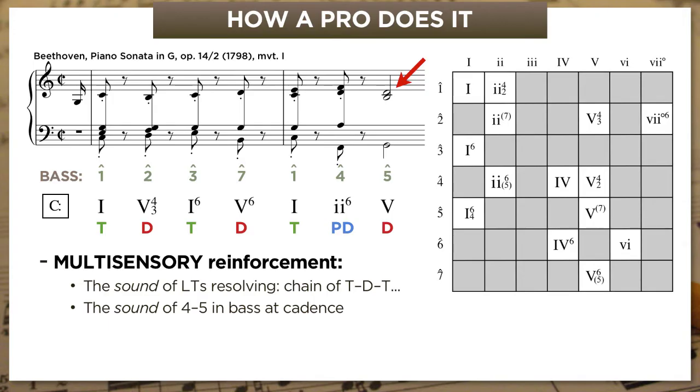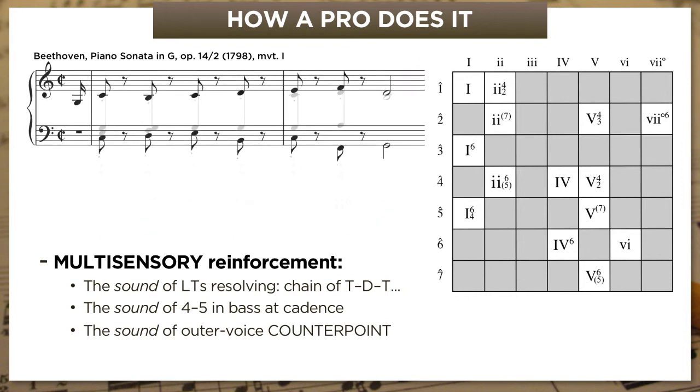Now, I could go on. There's a million other things you could choose to focus your hearing on here, and they're not all harmony per se. There's also just counterpoint. The outer voice counterpoint here is worthy of a few observations. Suppose we wipe everything clean and just look at the outer voices here. Might be interesting to notice, in terms of the way the passage sounds, that it starts and ends with a bunch of perfect consonances.